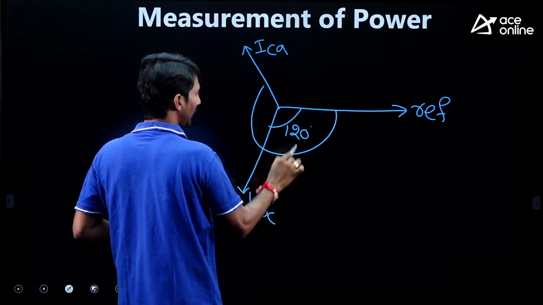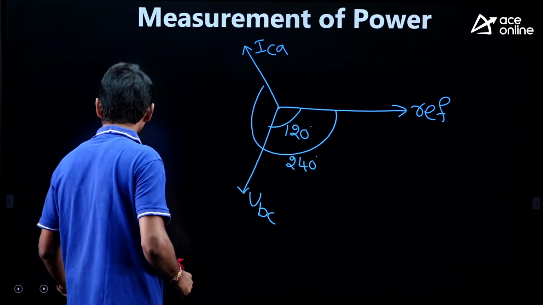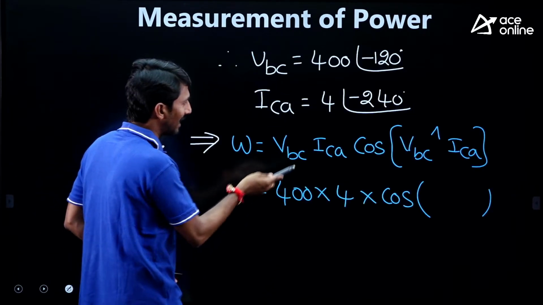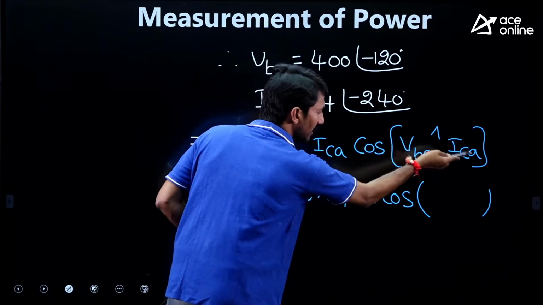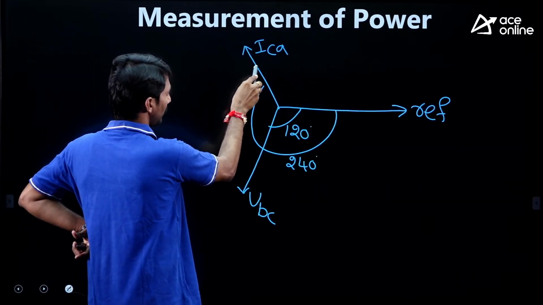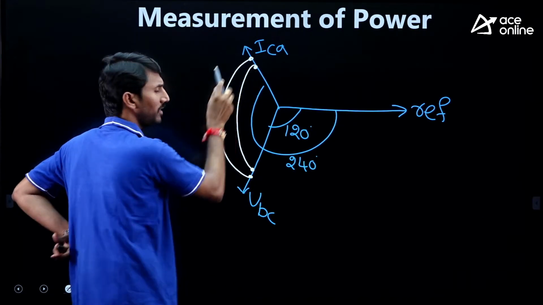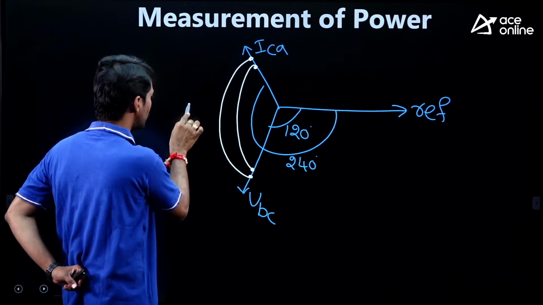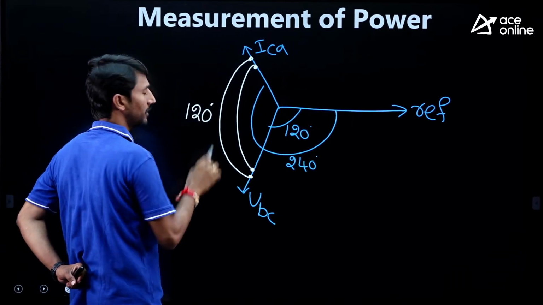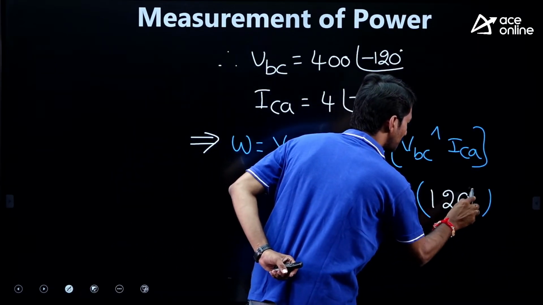This angle is 240. What we require is the angle between VBC and ICA. Check it. VBC and ICA. This is what we require. Now tell me, is it 120 or not? Obviously, this is 120. So therefore, substitute cos 120 here.